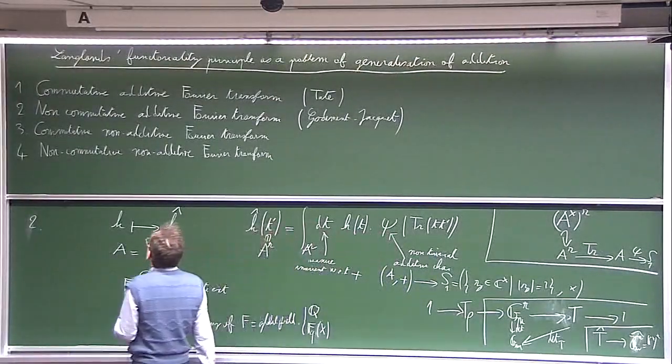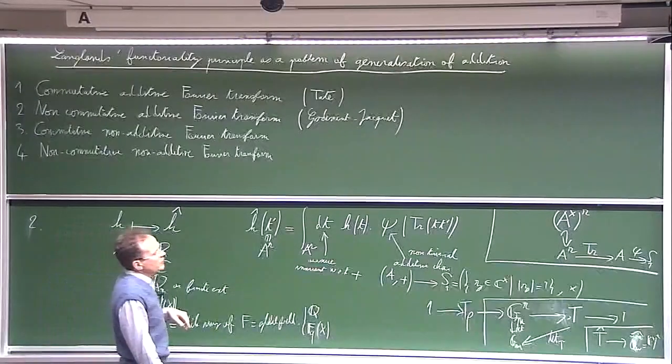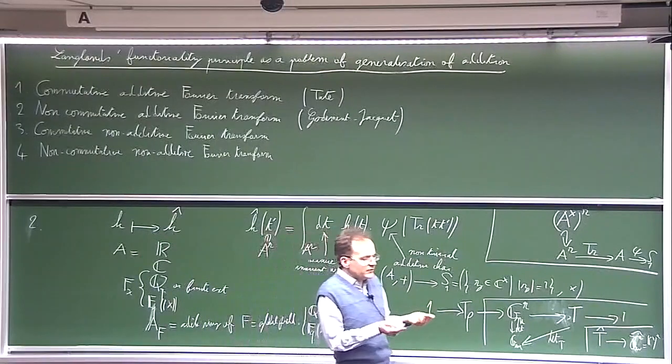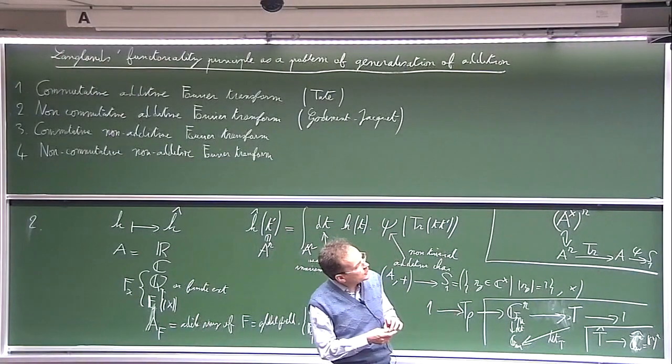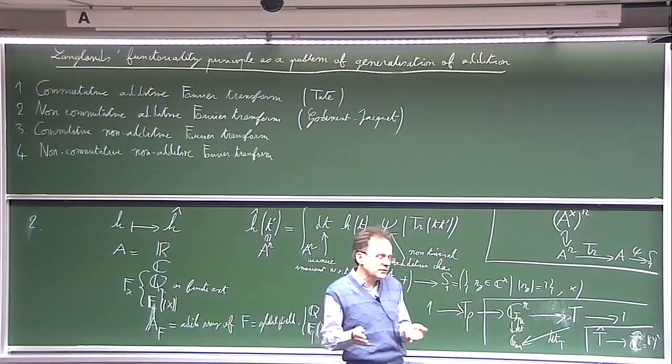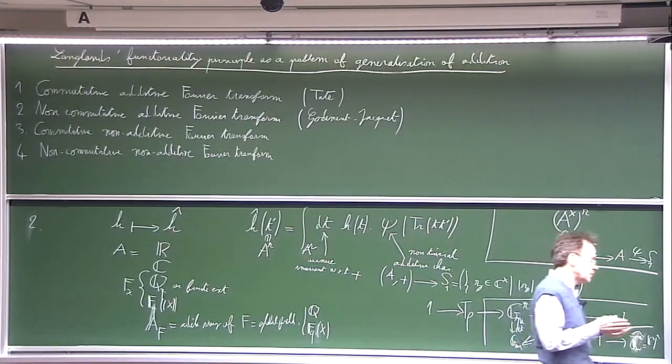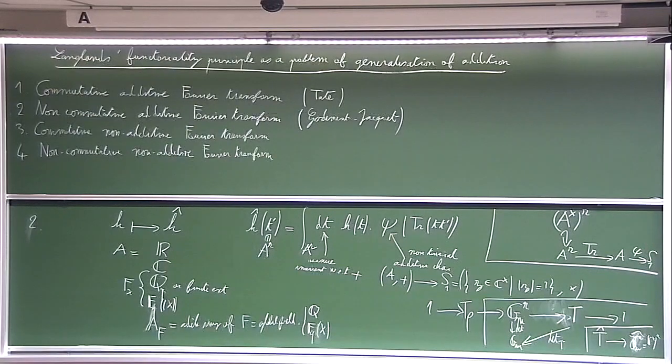Okay, so I just said that it is possible to give a purely multiplicative definition of the Poisson linear functional.